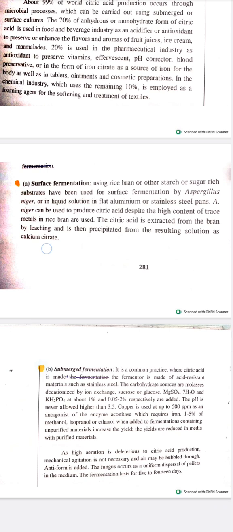Copper is used up to 500 ppm as an antagonist of the enzyme which requires iron. 1 to 5% of methanol, isopropanol or ethanol, when added to fermentation containing unpurified material, increases the yield. The yields are reduced in media with purified materials.